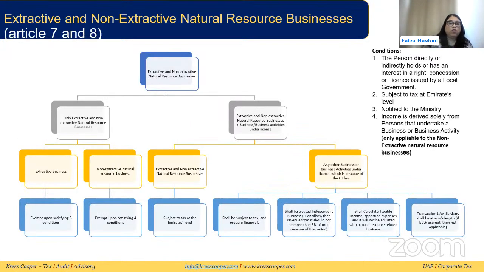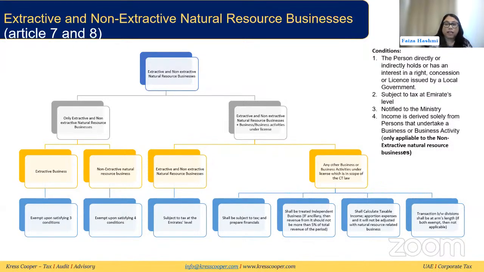To give you an overview, let's suppose they are doing only extractive and non-extractive natural resource business. Then extractive business will be exempt if they are meeting the three conditions. What are the three conditions? That the person directly or indirectly holds or has an interest in a right, concession, or license issued by a local government.